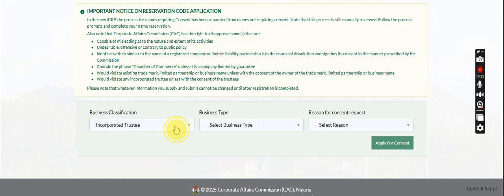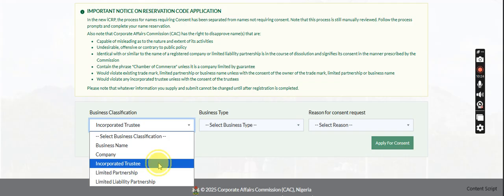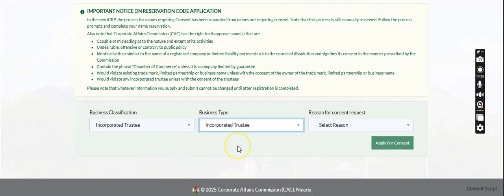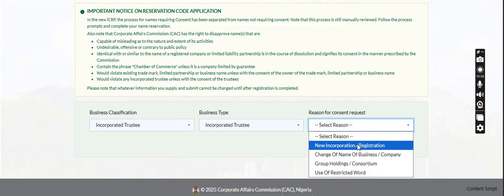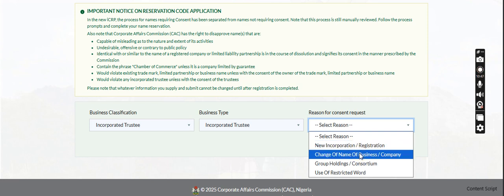So yes, this is incorporated trustee. You pick incorporated trustee, and it's still the same thing. So this is what I told you guys, that in this portal, under the name requiring consent tab, you can do new registration, that is, if you want to do new NGO registration. You can also do change of name of business, that is, if you want to upgrade from business to company.